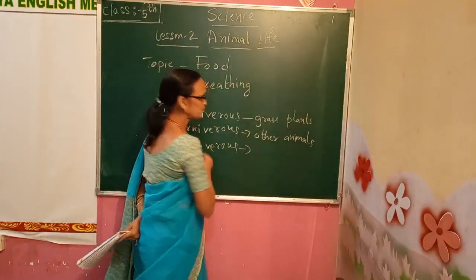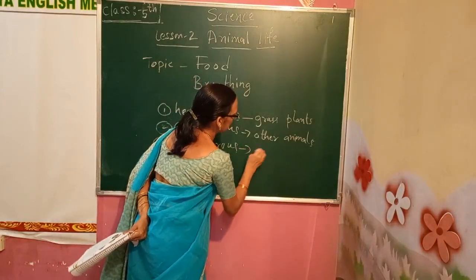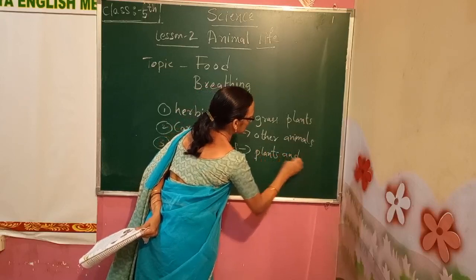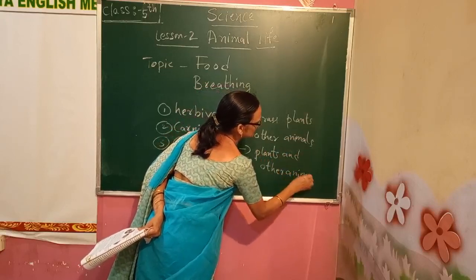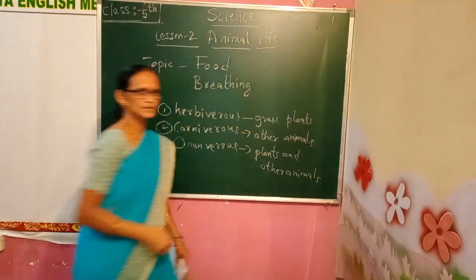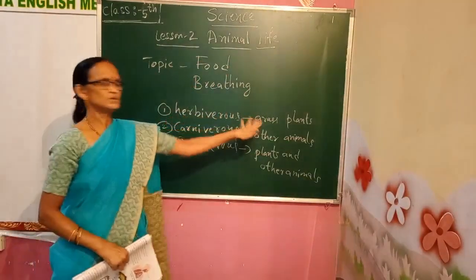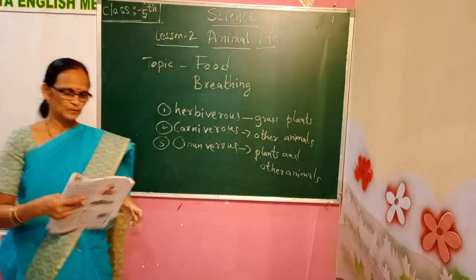So they are called omnivorous animals. So animals are divided into herbivorous, carnivorous and omnivorous. Let us study in detail.